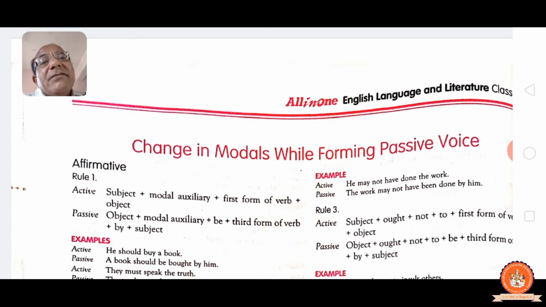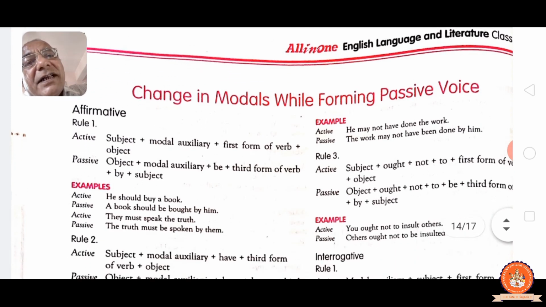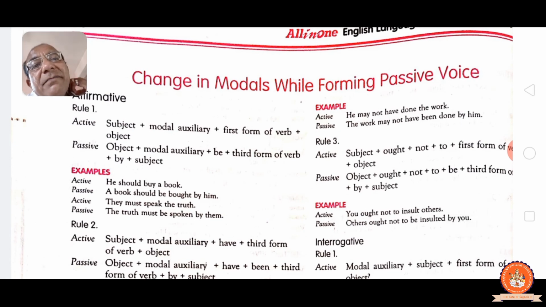Means subject, modal auxiliaries, first form of the verb and object. If you write object plus modal auxiliary, be we have to add in passive, past participle, by and subject. See, he should buy a book. A book should be bought by him. See, so that you realize, they must speak the truth. The truth must be spoken by them.